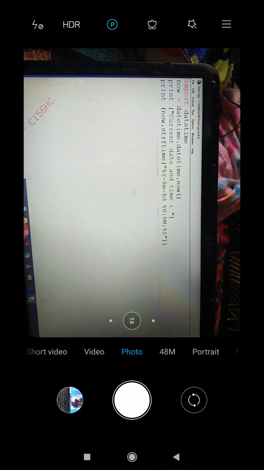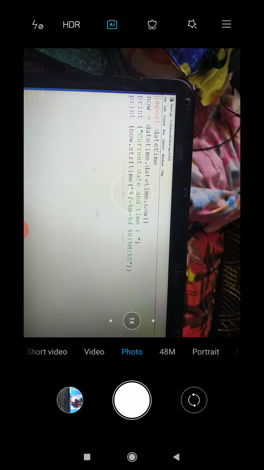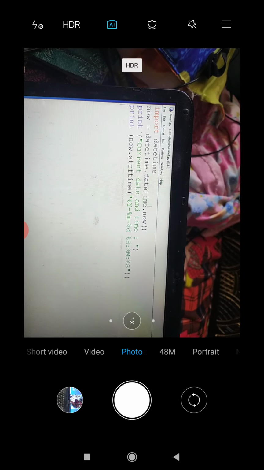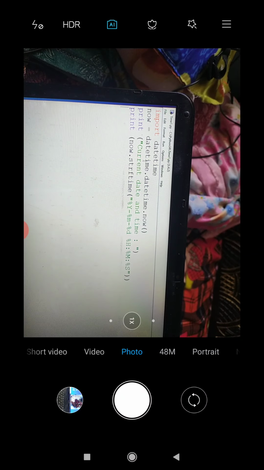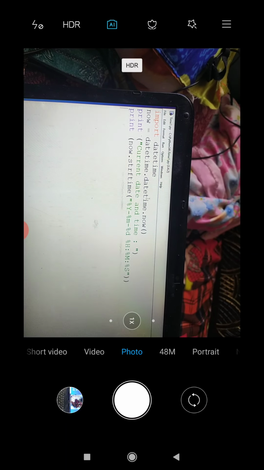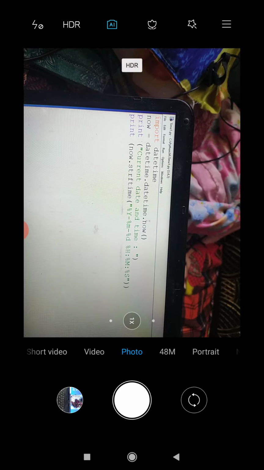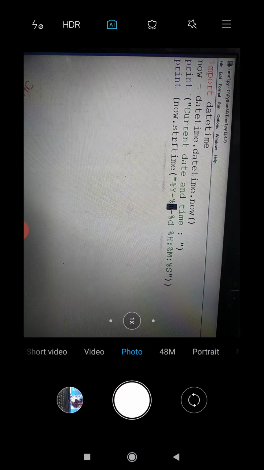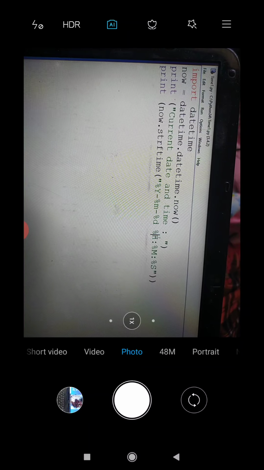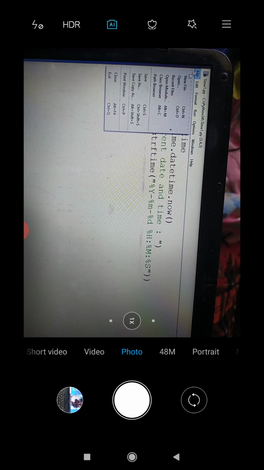And for example, this is an example: import datetime. I'm importing datetime into my program. Now datetime dot now. As I told you, within this I will be using an object called datetime, and within that I will be using a method called now, from where I will be pointing to this. So this is what we discussed about format strings. So YMD: year, month and day. This is what year will be represented by, and H, M and S.